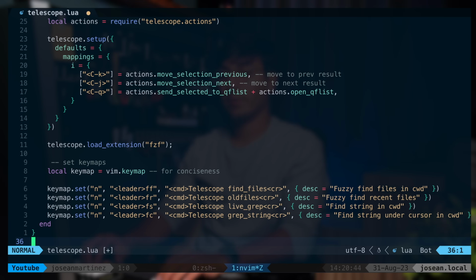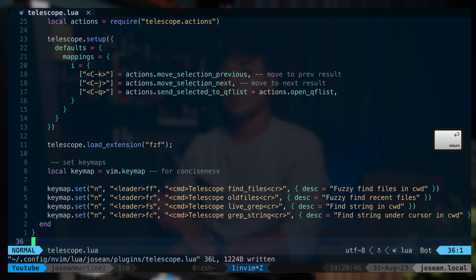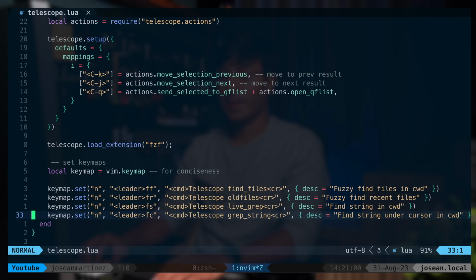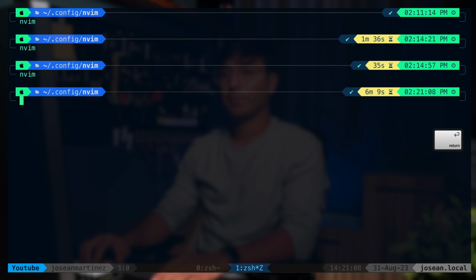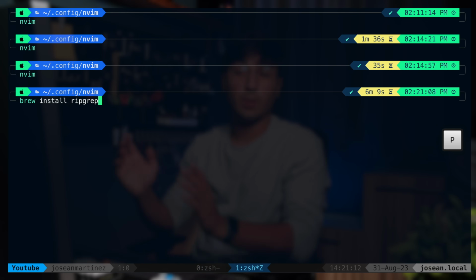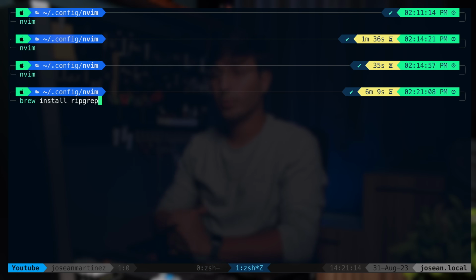All right, let's save this file with :w and enter. There's one more thing we're going to have to do here for Telescope to work properly, and that is to install ripgrep. So to install it, I'm going to exit out of Neovim with :q and enter. And you can run brew install ripgrep to install ripgrep on your MacBook if you're using Homebrew. I'm going to have a link in the description to the ripgrep repository so you can look for what you need to install it if you're on a different machine or using another package manager. I already have it installed, so I'm not going to run this.